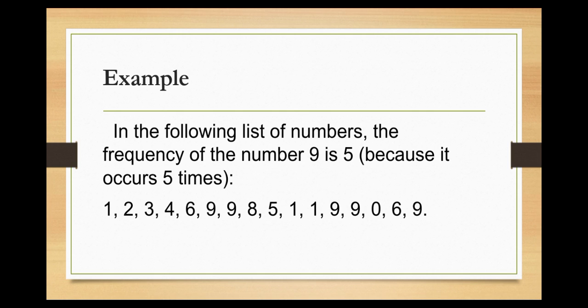Example: in the following list of numbers, the frequency of the number 9 is 5 because it occurs 5 times, as you can see.